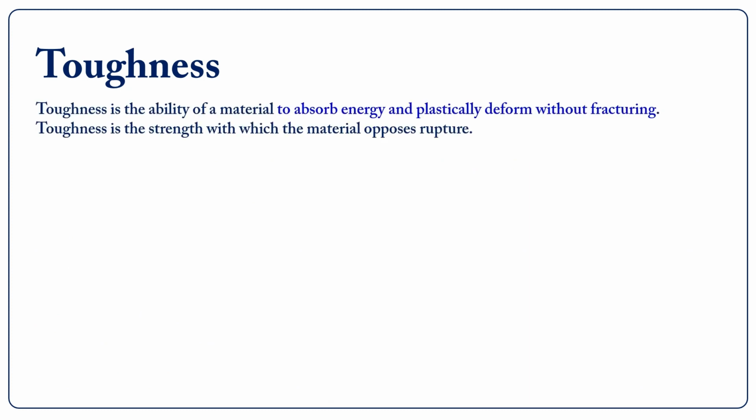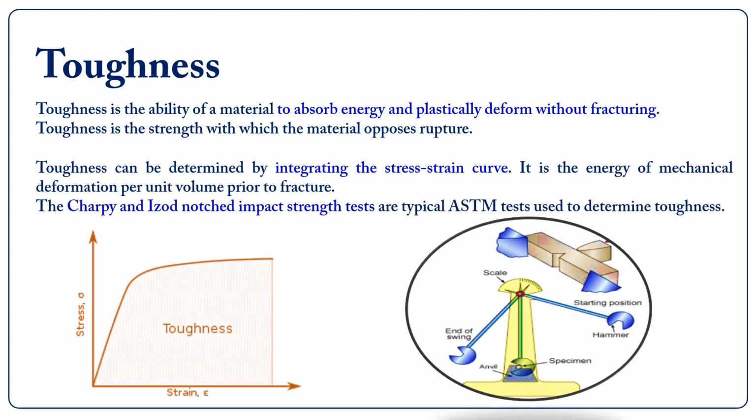Toughness. Toughness is the ability of a material to absorb energy and plastically deform without fracturing. Toughness is the strength with which the material opposes rupture. Toughness can be determined by integrating the stress-strain curve. It is the energy of mechanical deformation per unit volume prior to fracture.